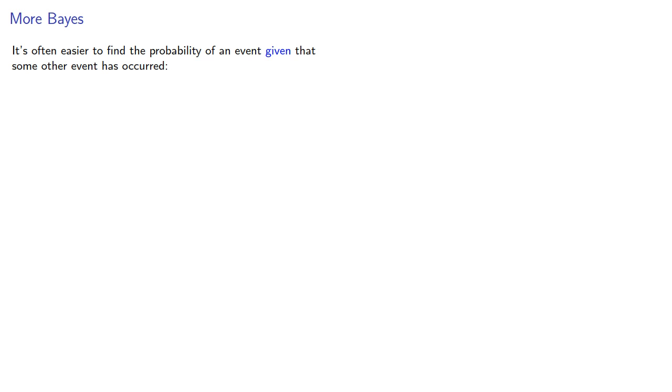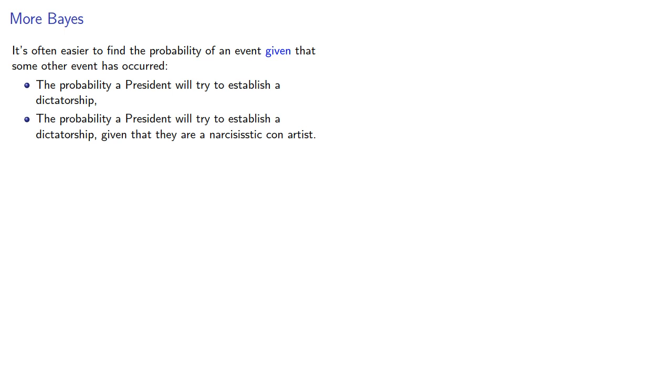It's often easier to find the probability of an event given that some other event has occurred. For example, the probability a president will try to establish a dictatorship, well, who knows? But the probability a president will try to establish a dictatorship, given that they are a narcissistic con artist, is probably easier to estimate. So we'll want to find a way to find the unconditional probabilities from the conditional probabilities.